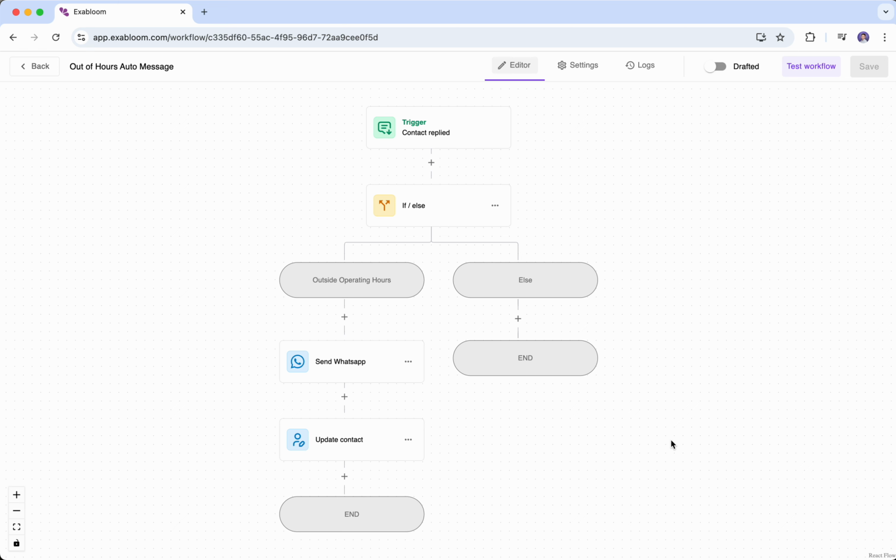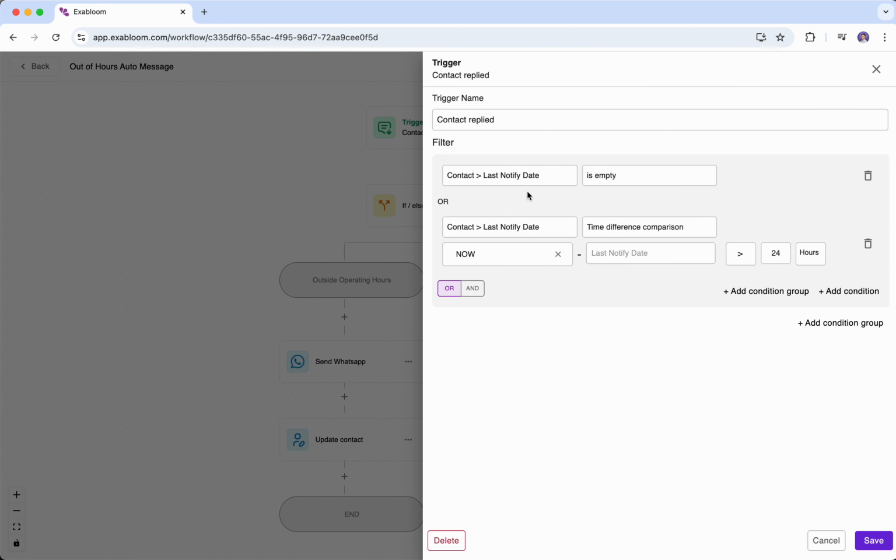Let's do a quick recap of our entire progress so far. So for the out of hours auto message, we have set the workflow to behave this way. When a contact replies, the system will first check whether the last notified date is empty. If it is empty, this contact will be allowed inside this workflow. If the last notified date is at least 24 hours away, then this contact can enter this workflow as well.